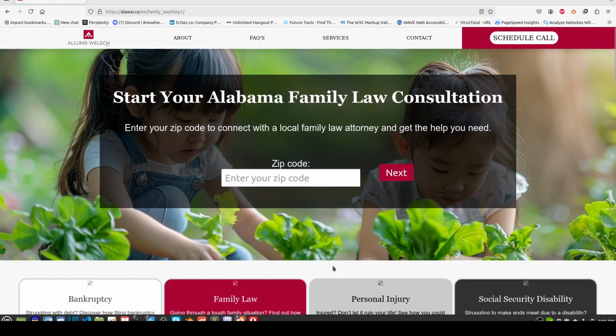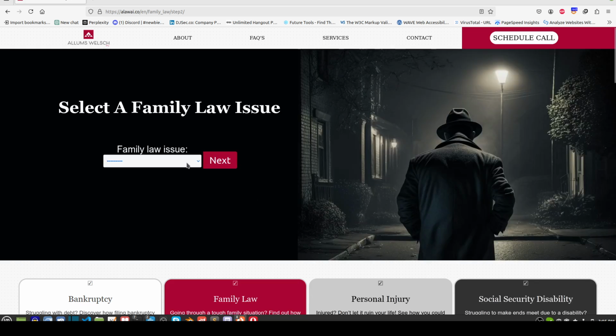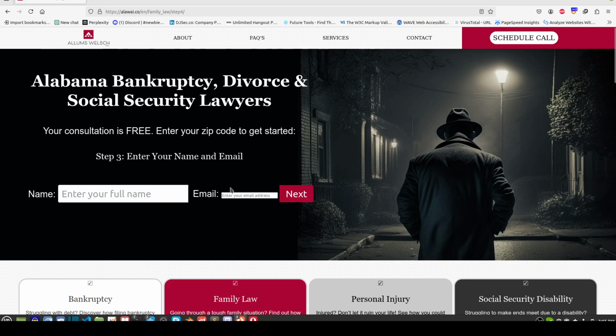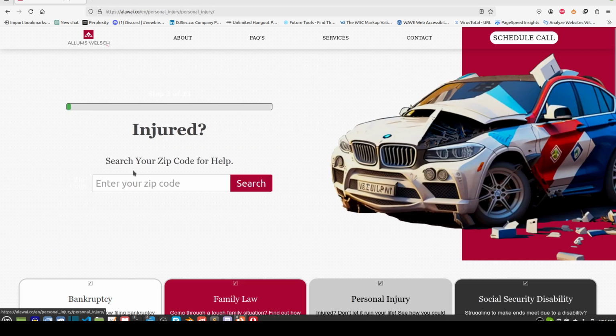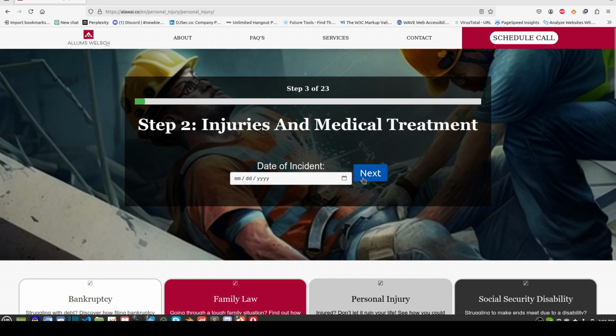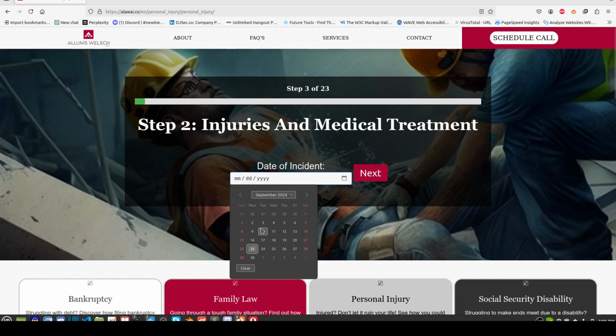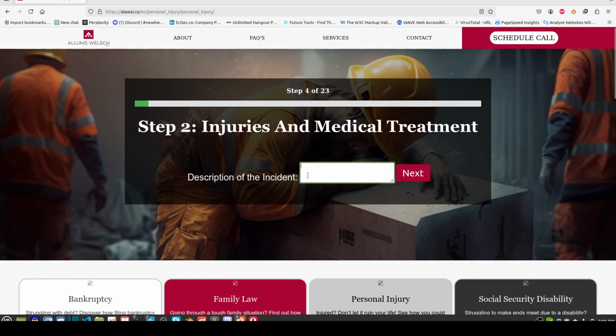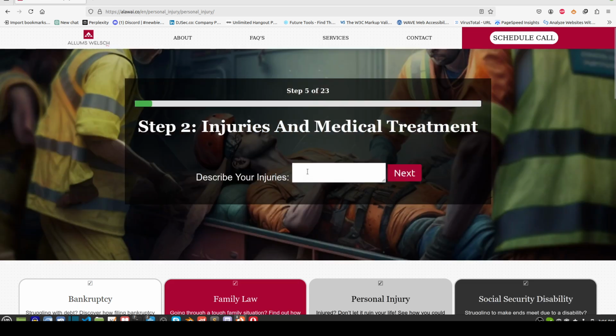And now we've got the family law, and the design on these things I'm still playing with. If you notice, this one right here came back over here to the left side, but I'm still trying to format these and get them laid out. This is going to be on every page, so you're going to have the little bar to show you how many more items you've got to fill out. So you come back over here to personal injury, then you pick up the date of the injury and go to the next, and then description of your incident.